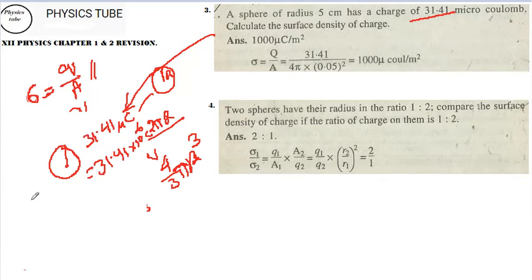So the area you can also easily find out. They have solved the problem in the hint, so I have considered this to be 31.5, because sigma is equal to Q by A, and A is 4 pi, sorry, I made a mistake in this formula. 4 pi r square is the area. 2 pi r is the circumference. 4 pi r square is the formula for the area of a sphere.